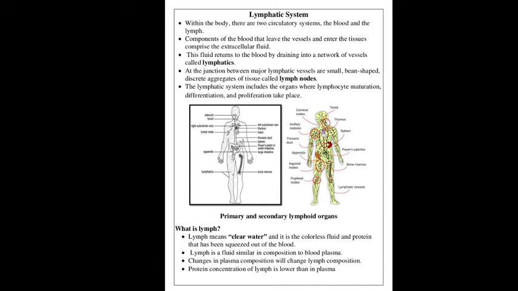Lymph nodes are connected to each other by the lymphatic vessels. The third one is lymphatic vessels, as you see in the diagram. Lymphatic vessels are a network of capillaries, which we call microvessels, and a large network of tubes located throughout the body that transport lymph away from the tissue.